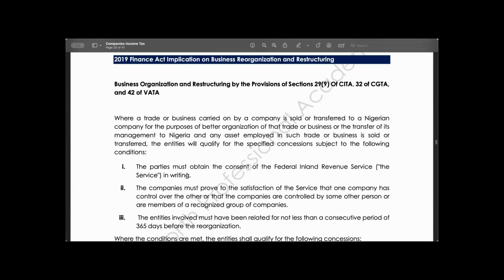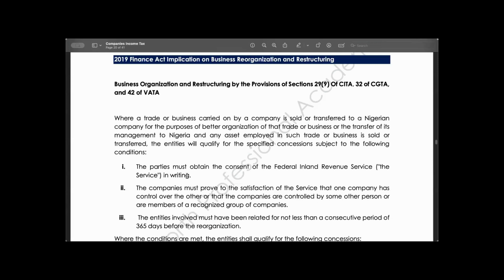So when you're talking about business restructuring, we are saying the asset of the company, the management of this company and assets employed in such trade is sold or transferred to another Nigerian company.